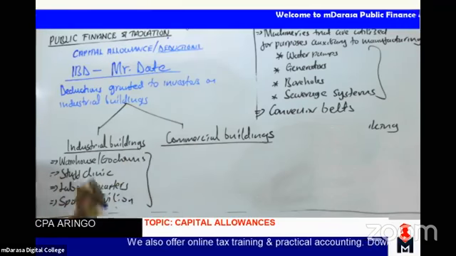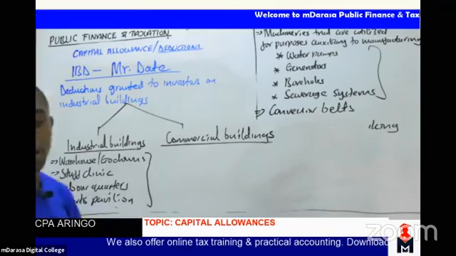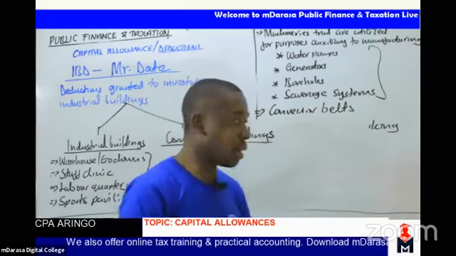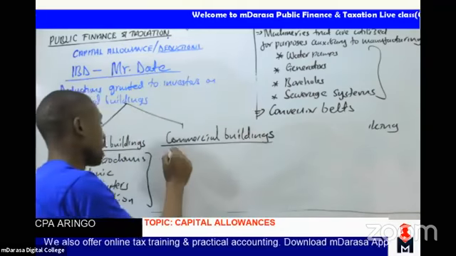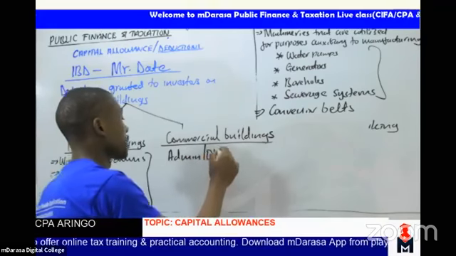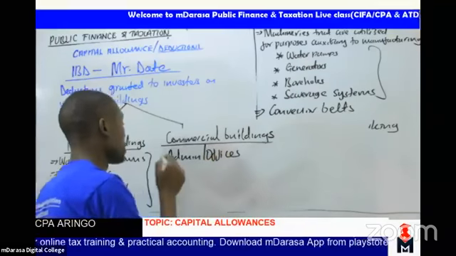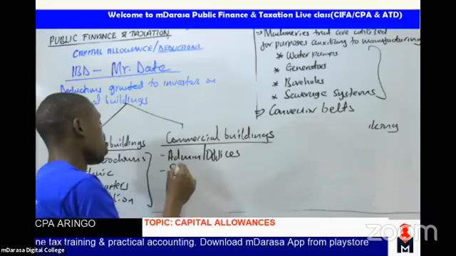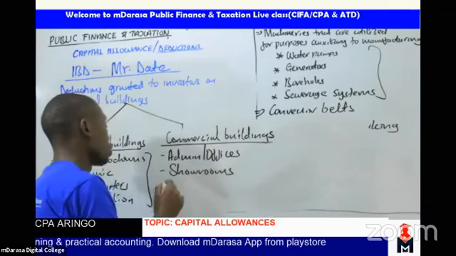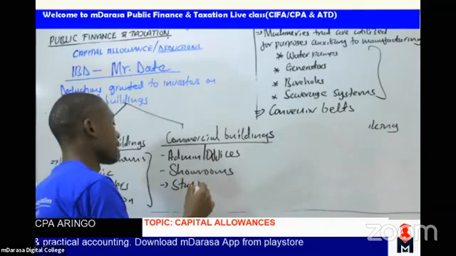What about commercial buildings? At any given point, whenever we are talking of commercial buildings, we must always recall elements such as admin block or offices. We can talk of showrooms. We can also talk of staff canteen.